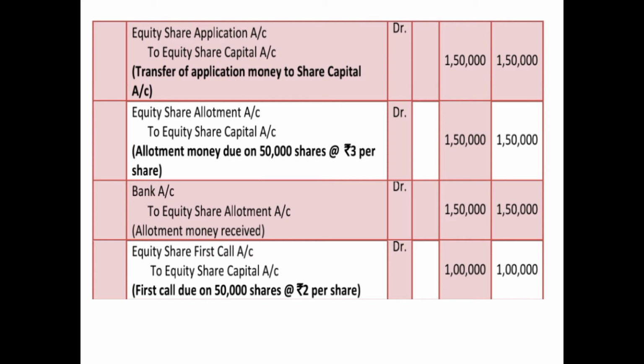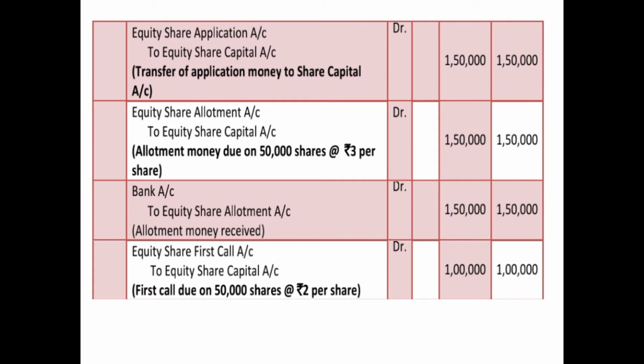And the question says that you have to assume that entire money was duly received. So that means the entire amount of allotment was received. Therefore now we will pass the receiving entry with the same amount and with the same logic as we have discussed in the previous video. Bank account debited to equity share allotment account 1,50,000, and the narration can be for allotment money received.